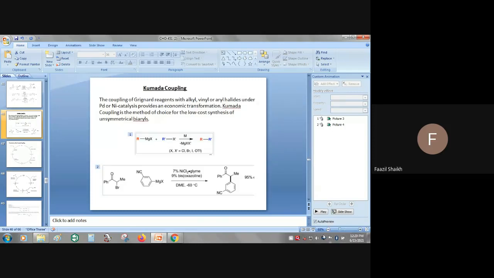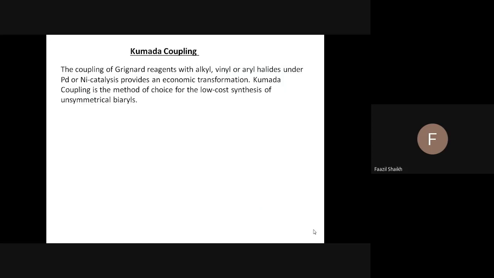Reaction. So is it visible to you all? Yes?